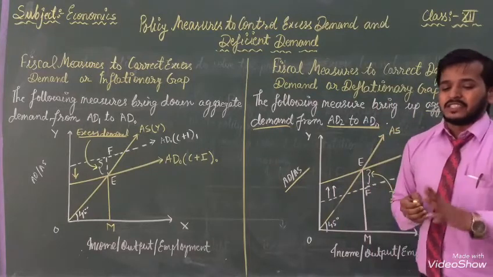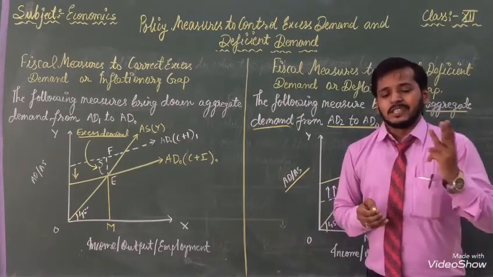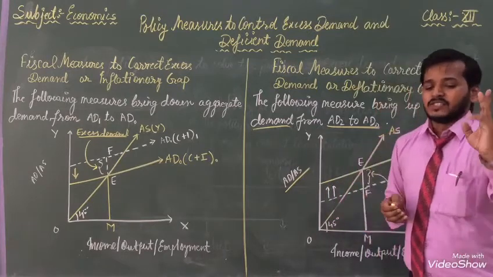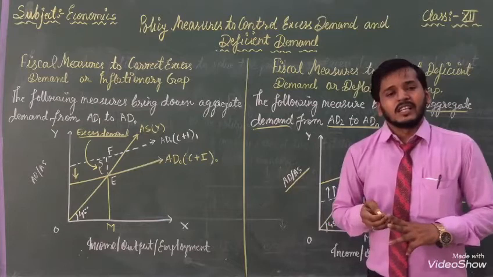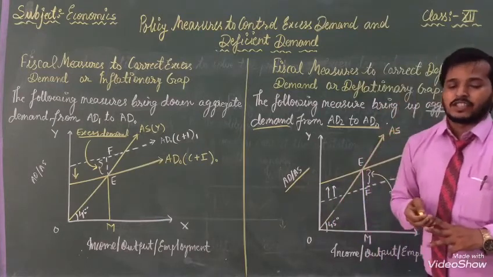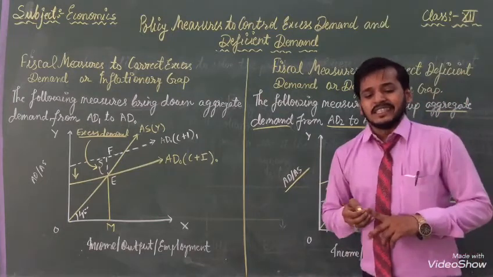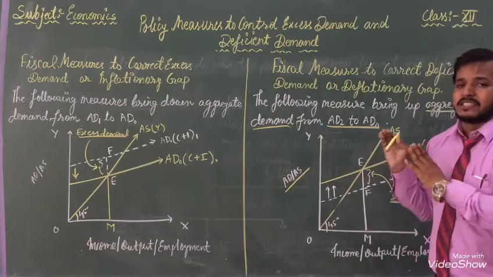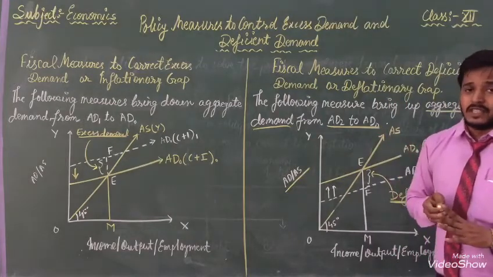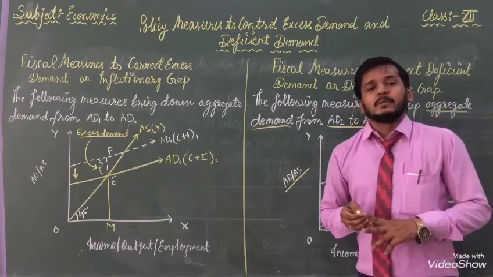It will increase the disposable income. And third step, consumption and investment will rise. And the last outcome: aggregate demand is increased and deficit demand is corrected. Clear? Now the second option, public debts.